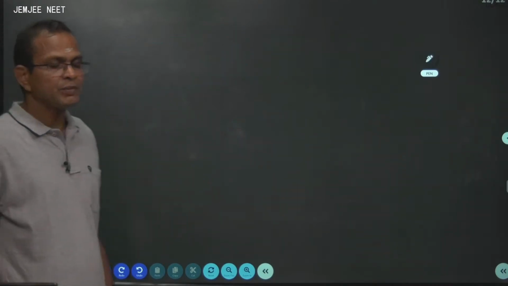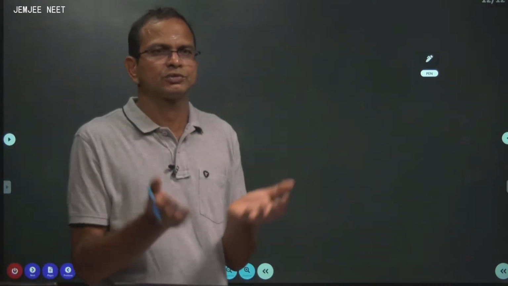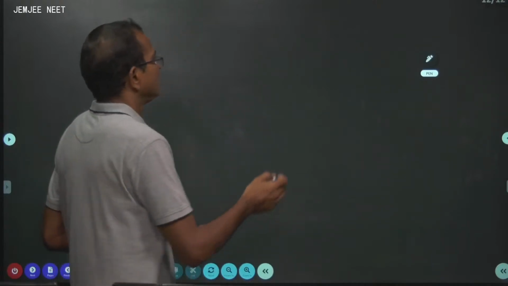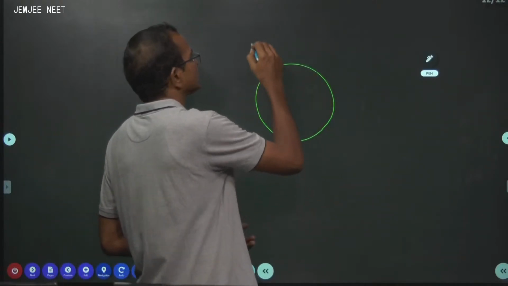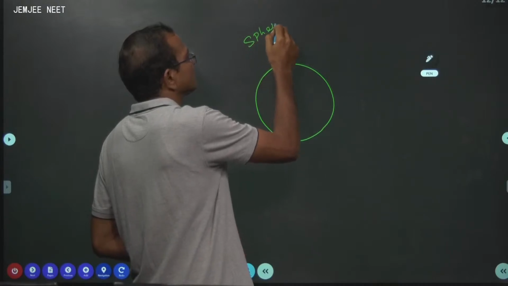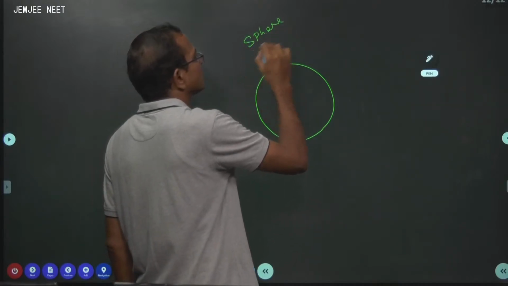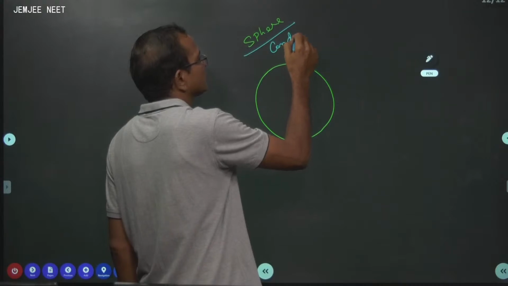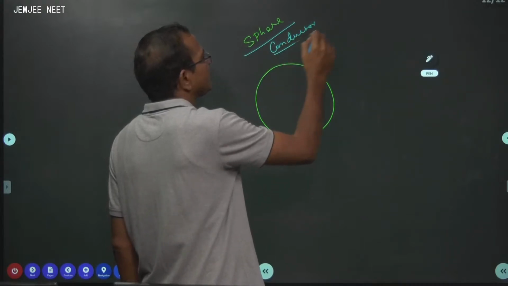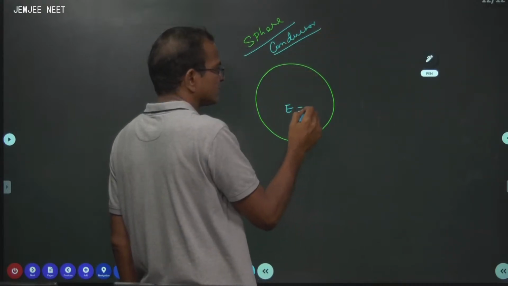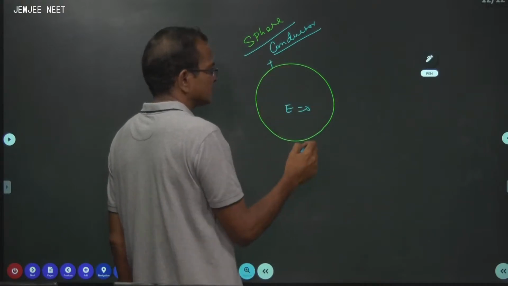Now we have to go to the solid sphere, a spherical body, a conductor. By claiming it's a conductor, here the electric field is 0.